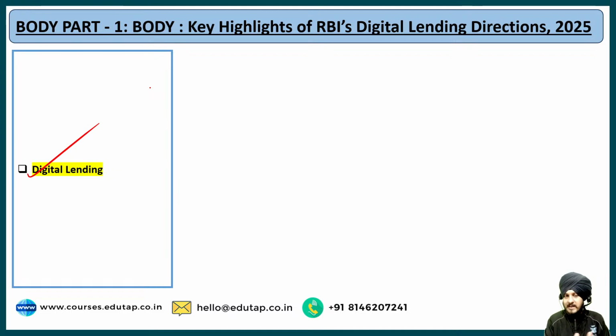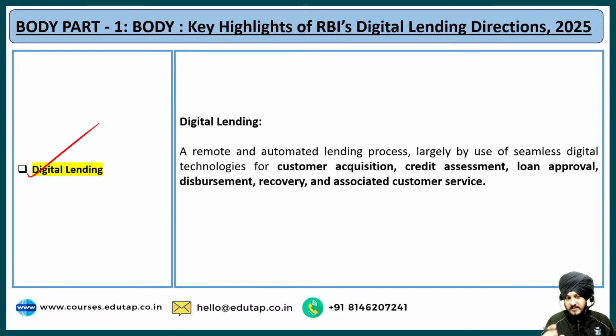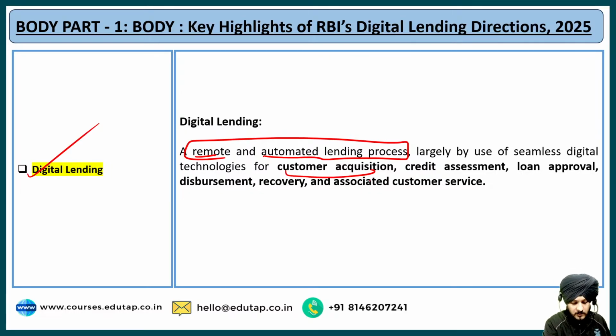We have seen in a layman manner that digital lending means offering loans through a digital platform, but how, in the official terms, in the most explanatory manner, have they defined the term digital lending? So basically, as per these directions, digital lending means a remote and automated lending process, largely by use of seamless digital technologies for consumer acquisition. Consumer acquisition means the process of acquiring and attracting new borrowers.